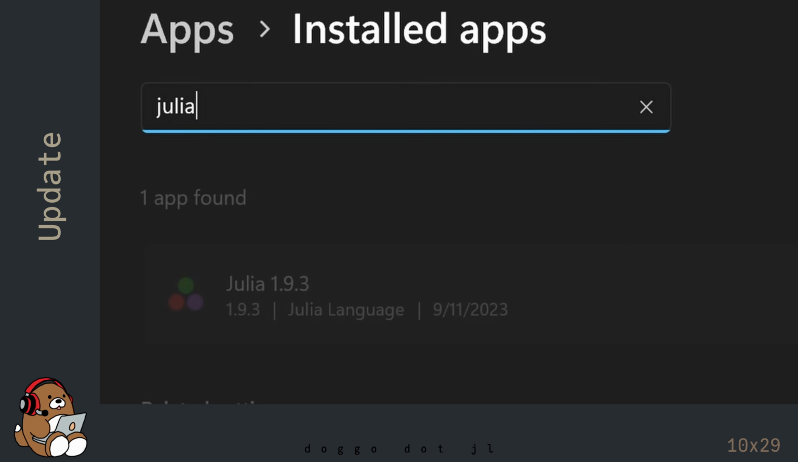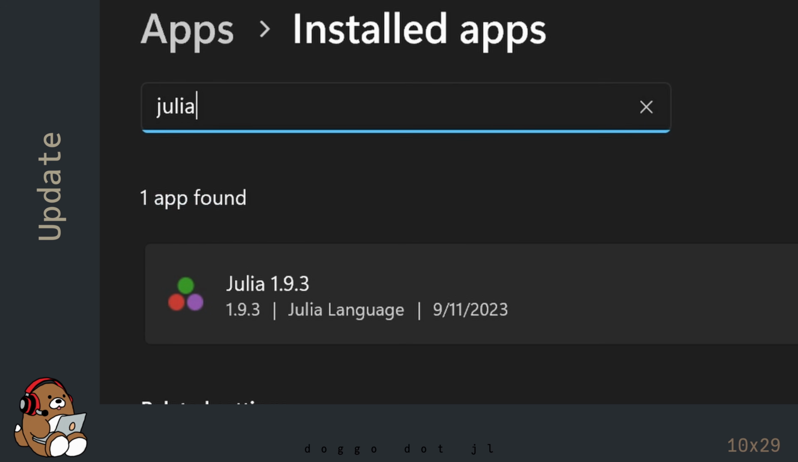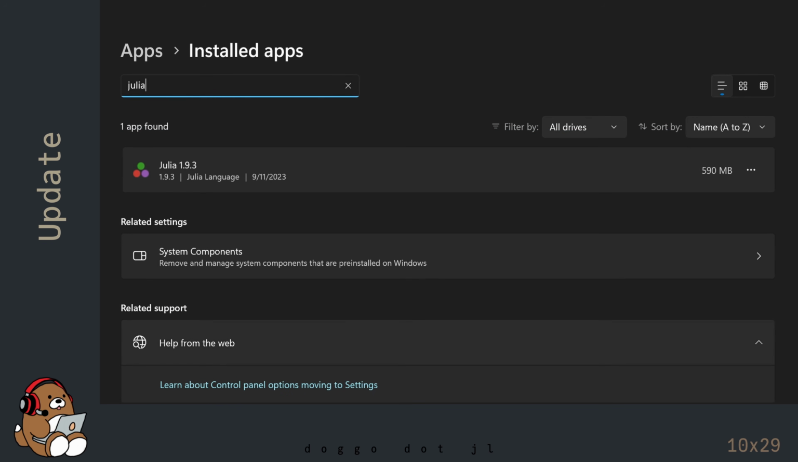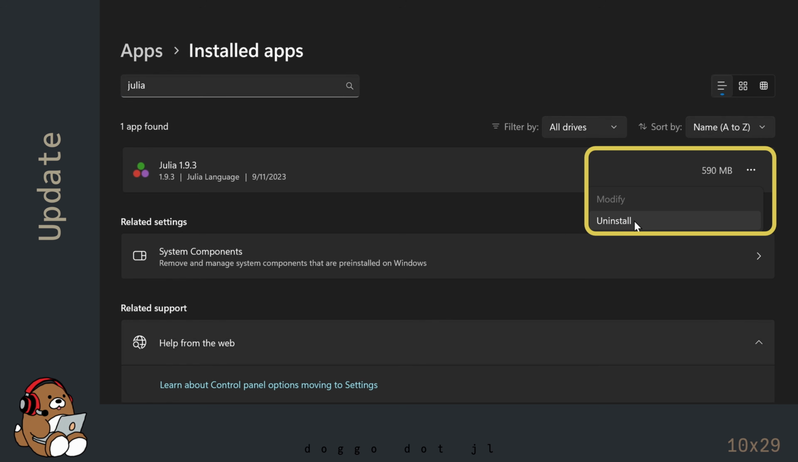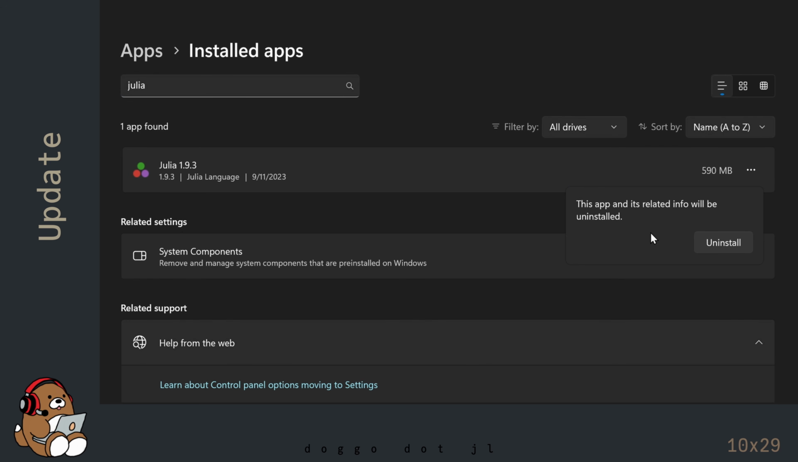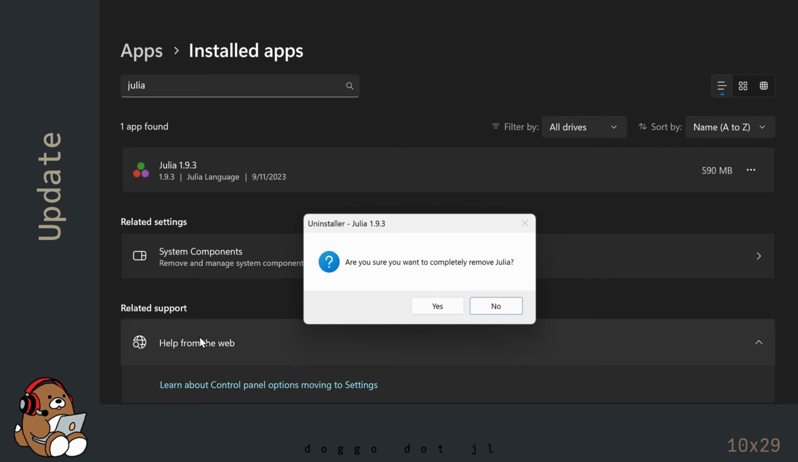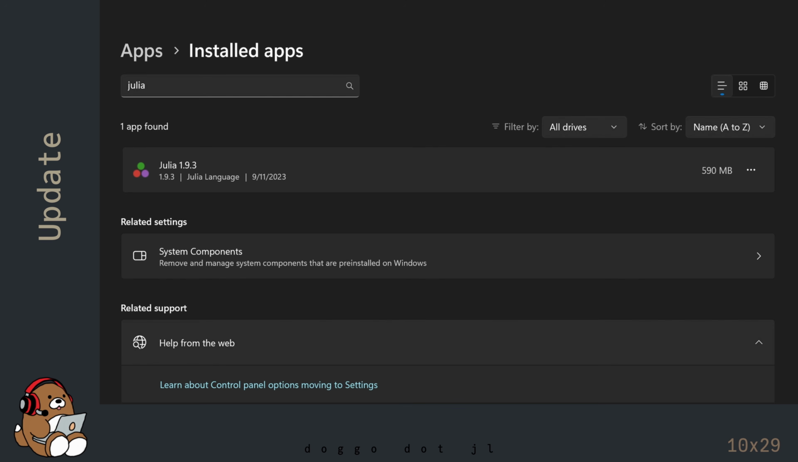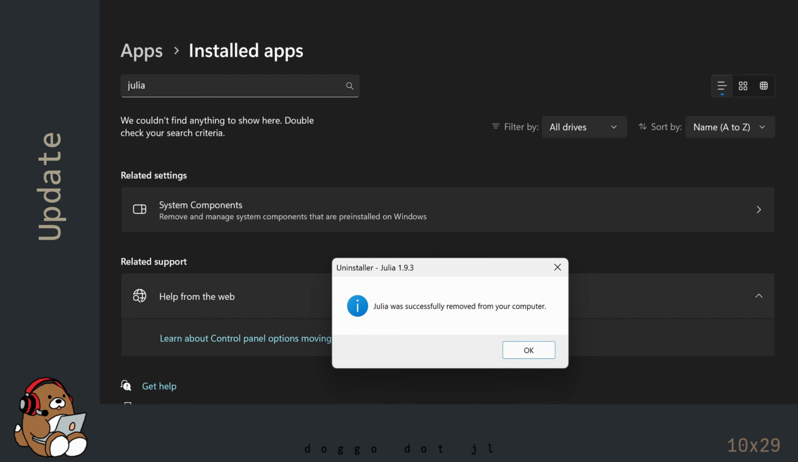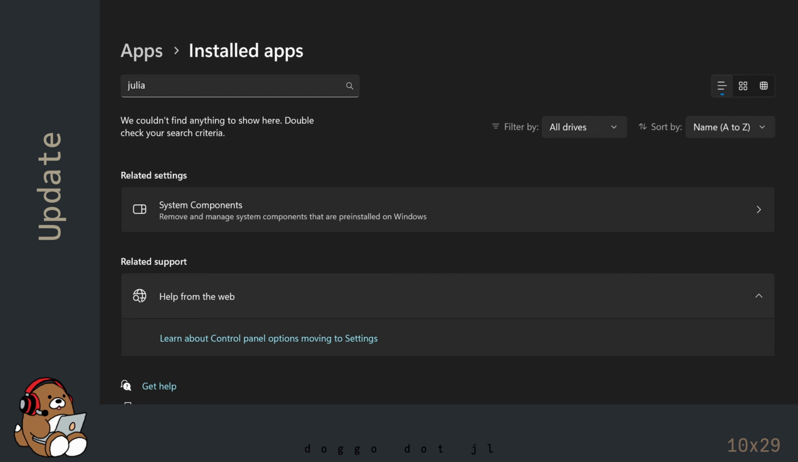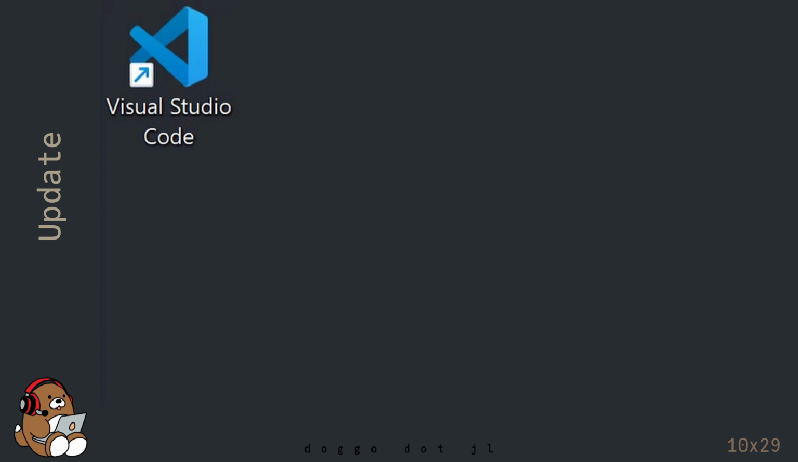In the search bar, search for Julia, and uninstall the version of Julia that you're currently using. In my case, it's Julia version 1.9.3. Uninstalling will remove this Julia version from my hard drive and remove it from my environment path. It will also remove the shortcut icon for the REPL from my desktop.